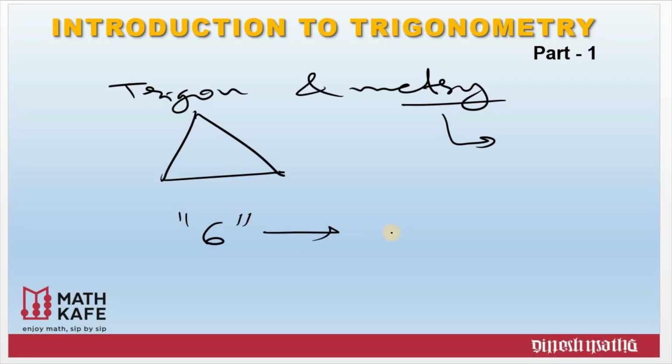Trigonometry helps you to find missing values. Suppose you are given 2 sides, then you can find the third side, or if one angle is given, you can find the other angle. All these problems can be dealt with using trigonometry. Unfortunately, such questions are not seen in the 10th standard. You will be seeing such applications in later stages. And you must have heard that trigonometry is used to measure heights and distances, like the height of a tower or a building, or how much distance you are from the board where you are standing. You must have heard of these applications, and there are other applications too.